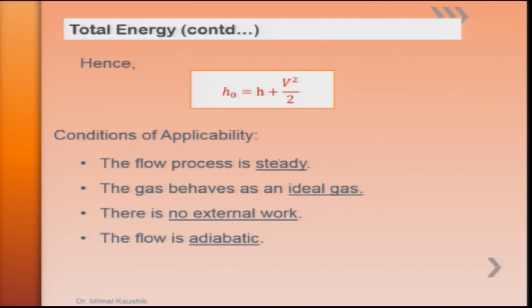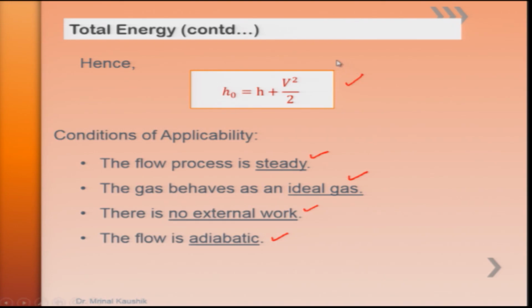This is applicable when the flow is steady, the gas is an ideal gas, there is no external work, that is no useful work is carried out, and the process is adiabatic. Under these conditions only, this equation can be applied.